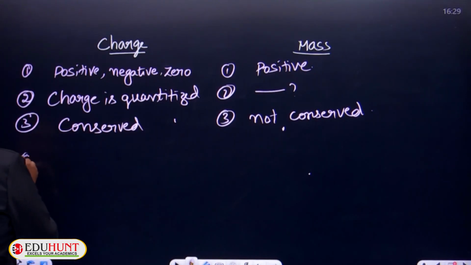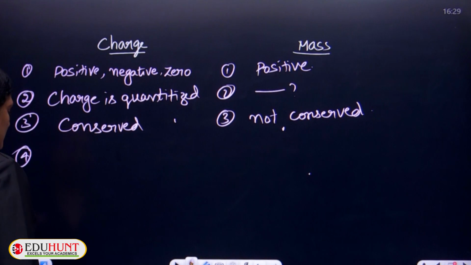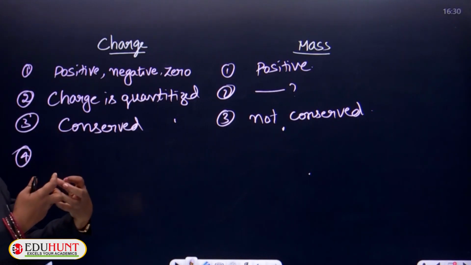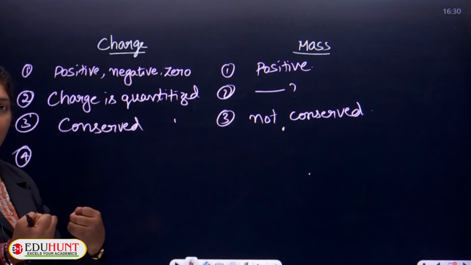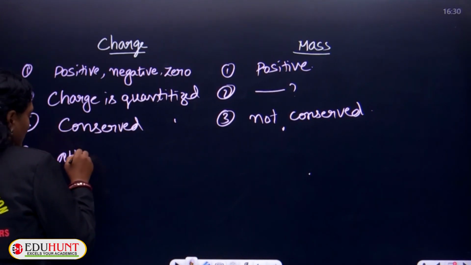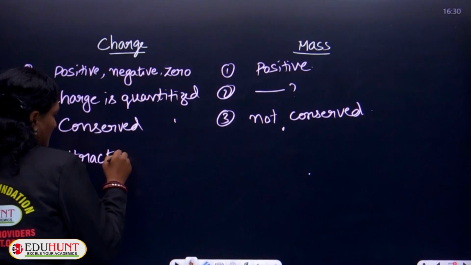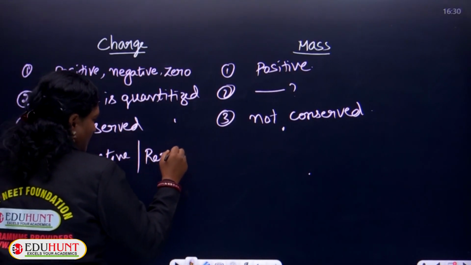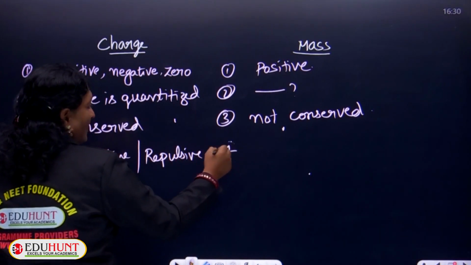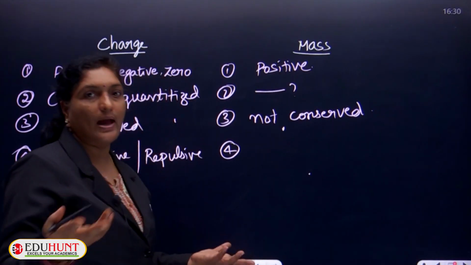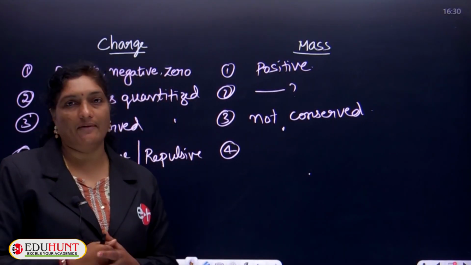One more condition regarding charge is the force between two charges. We know that like charges always repel each other, whereas unlike charges attract each other. So, there are two types of forces, one is attractive force and the other is repulsive force. Both exist. But coming to the mass, only one, because we have already learnt Newton's law of gravitation.